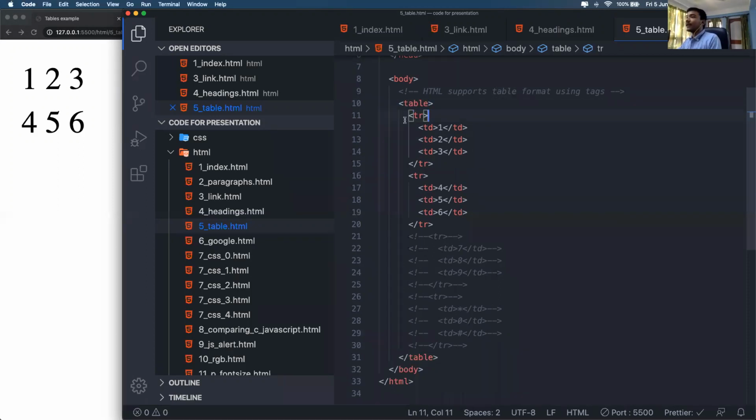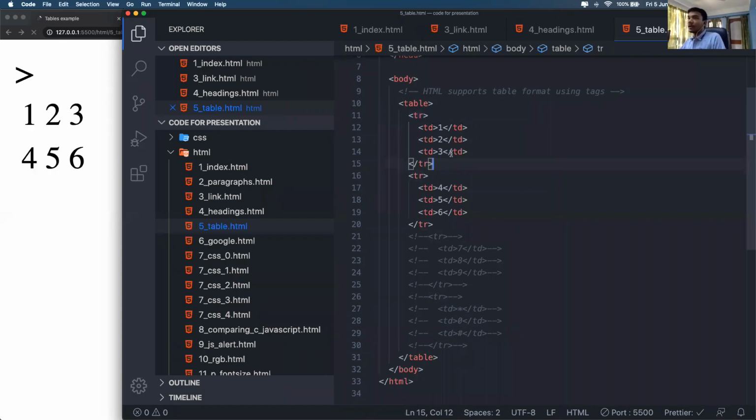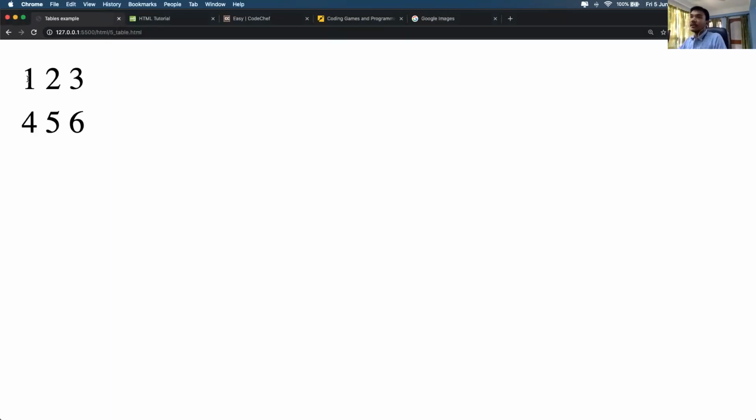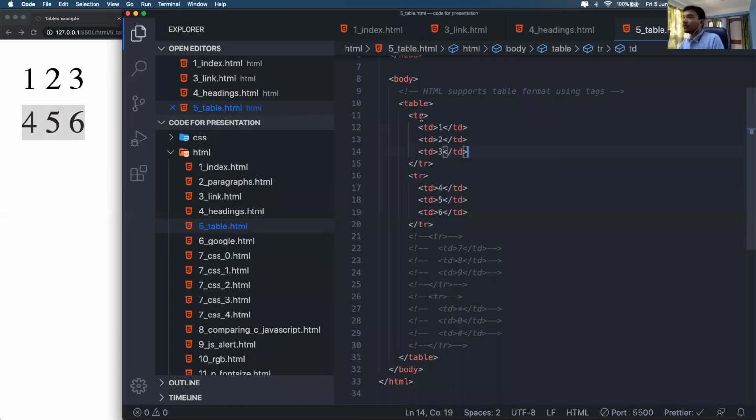Inside that table tag, this tag is up until here, from line 10 to line 31. This table tag will have rows. So what are rows? Rows are these. This is one horizontal row, and this is one horizontal row. These are specified using the tr tag. Tr means table row, and inside table row we can specify anything we want.